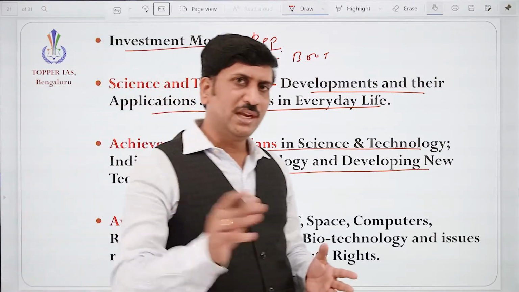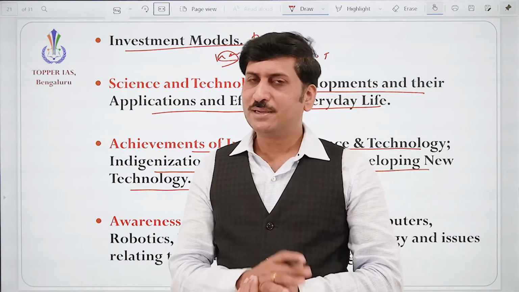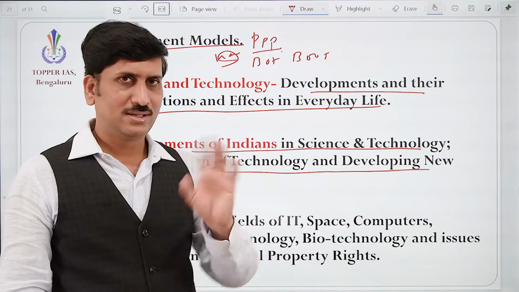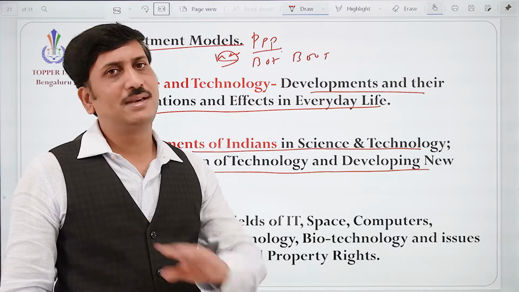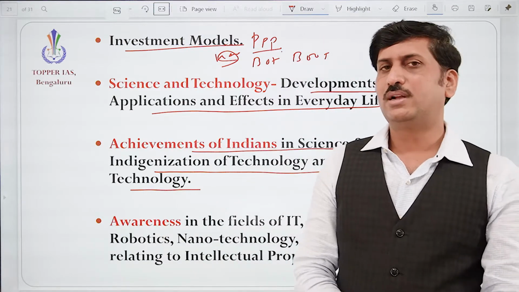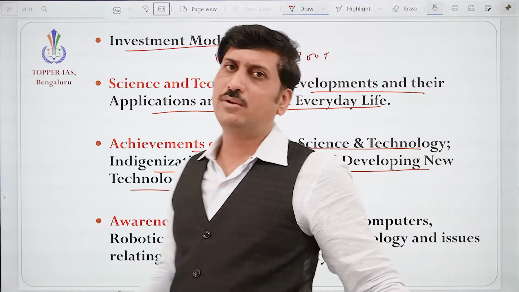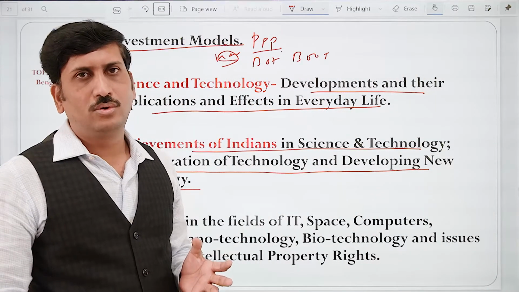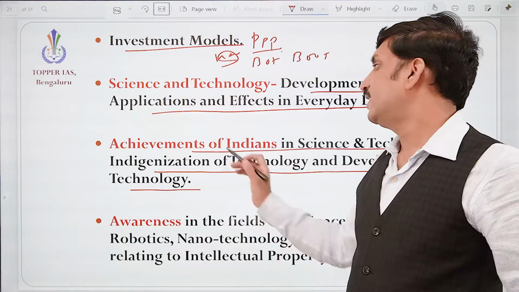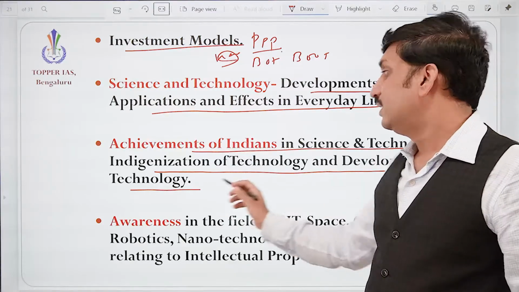Correct? So do you think that during wartime they will give you accurate location? Is it possible? We know that in the Iraq war, the GPS was not given properly and misled. Correct? So definitely we need to have technology of our own. So presently we have developed the Indian GPS system. Okay, right? So we need to understand that indigenization is important. Indigenization of technology and developing new technology.